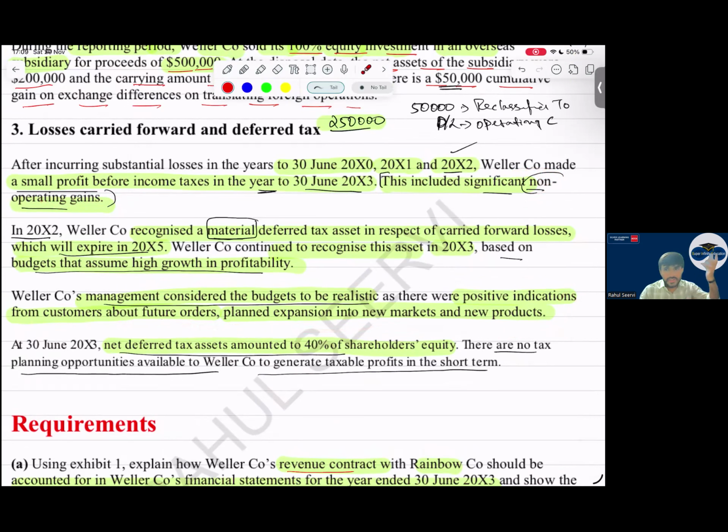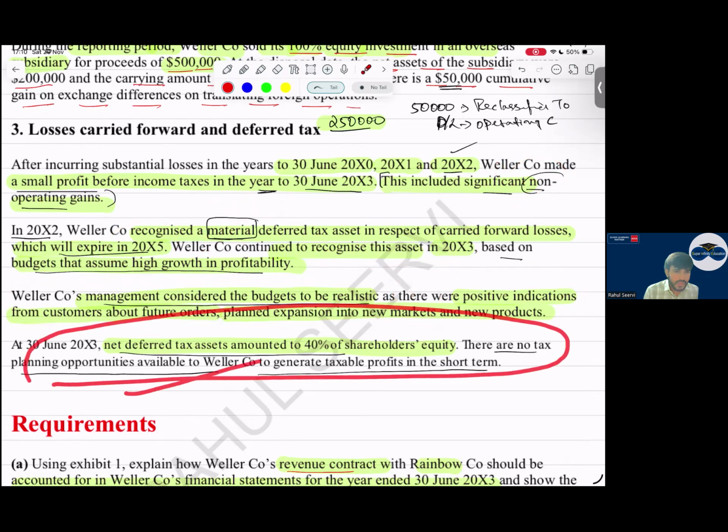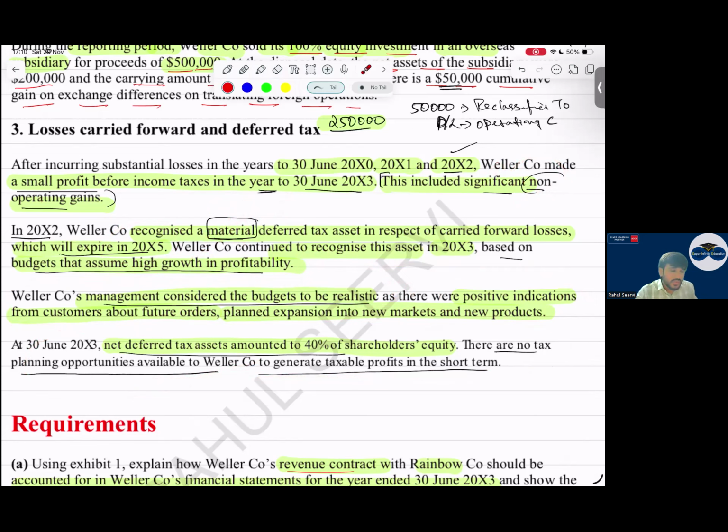So for the question, first write down the technical knowledge, then link each and every point. Link this point, 1 mark. Link this material which is wrong, 1 mark, 1 mark, 1 mark. Then they have assumed high probability. Assumption is not required. Proof is required. Then one more mark. 1, 2, 3, 4, 5 technical marks. Two more marks. Here you mention we need some proof. One more mark. And tax planning opportunities are also not available, so we can't record. A conclusion also has a mark. So easily 7 to 8 points we can frame here. Yes, sir. So as mentioned, cover these points.